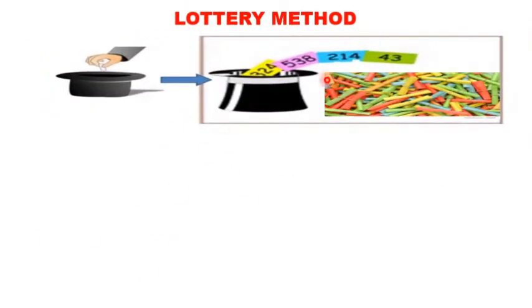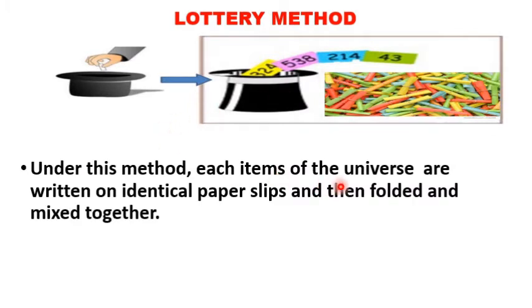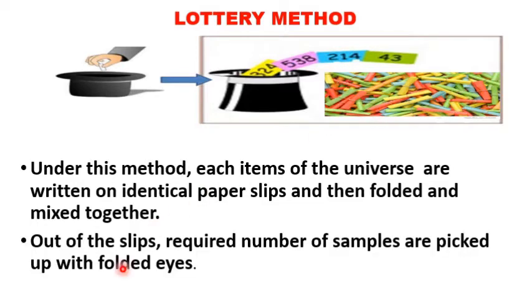What is a lottery method? Under this method, each item of the universe is written on identical paper slips and then folded and mixed together. So all items of the universe or the list of the population is prepared, and each item of the universe is written on identical paper slips and then folded and mixed together. Out of the slips, the required number of samples are picked up with closed eyes. So from these mixed and folded slips, the required number of samples are picked up.